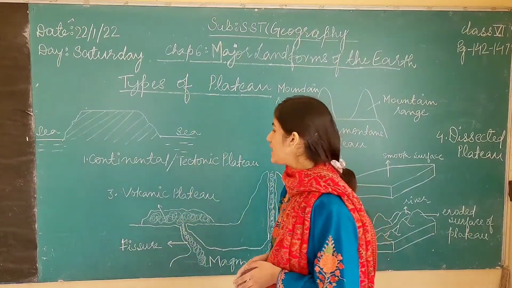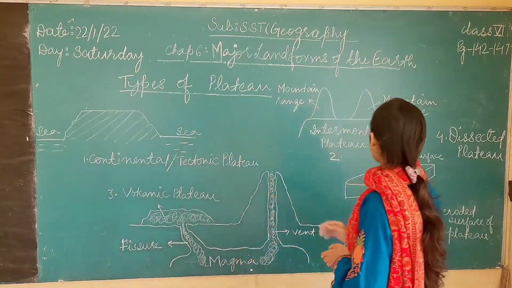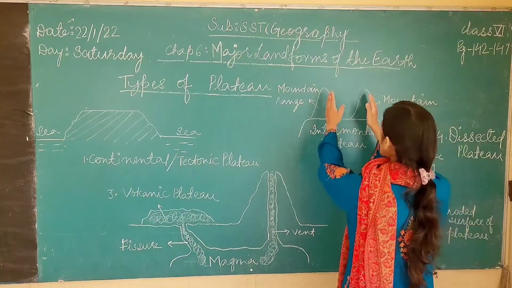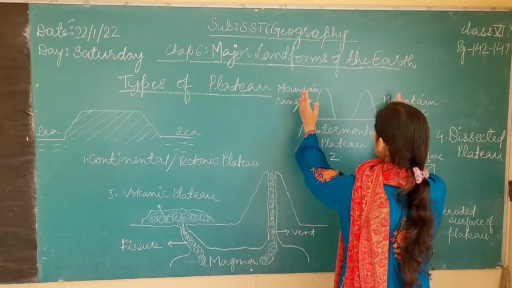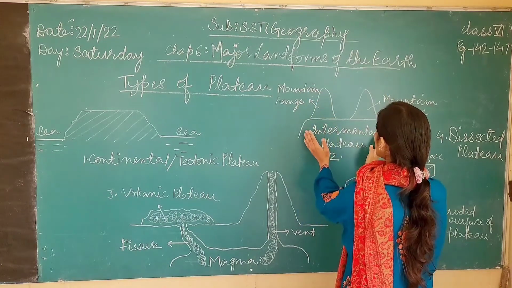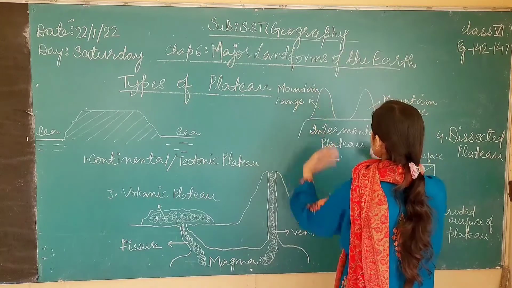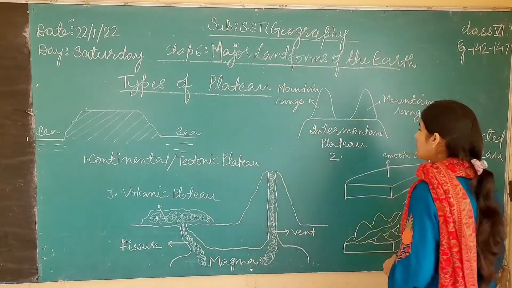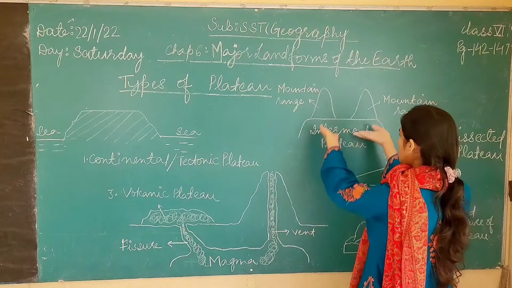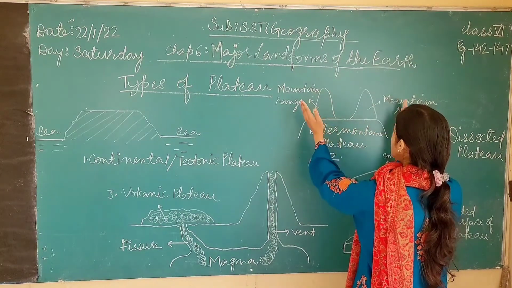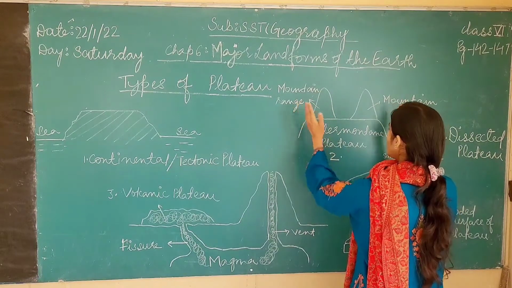See the figure that I have drawn here of an intermontane plateau. See, the plateau is surrounded by mountain ranges on both of the sides. So this is an intermontane plateau. It is a raised land surrounded by mountain ranges on both of the sides.